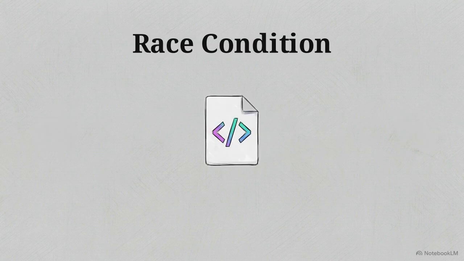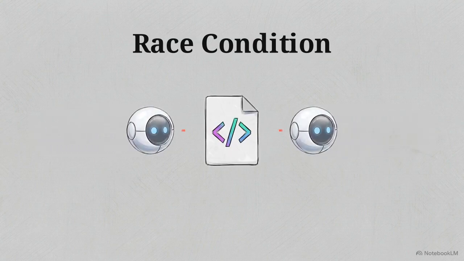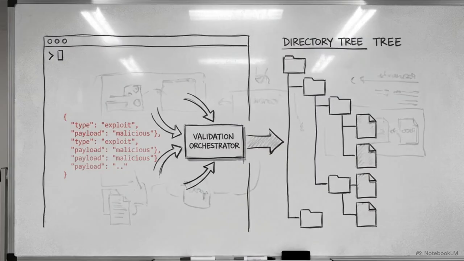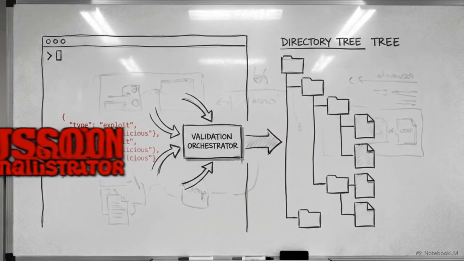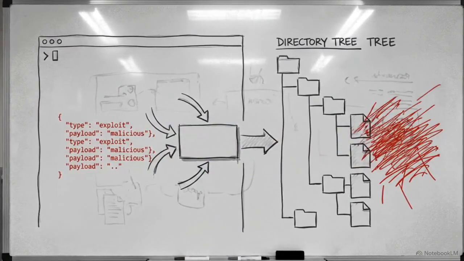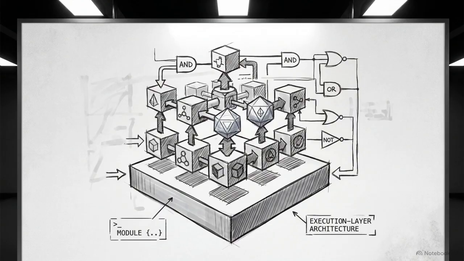When parallel agent nodes attempt to modify the same file without a coordination layer, they overwrite each other's reasoning and corrupt the file state. Finally, there is the hallucination bypass. This allows unverified claims to skip the orchestrator and inject corrupted data directly into the main branch. These structural failures exist beyond the reach of prompt engineering. They require a dedicated execution layer architecture.